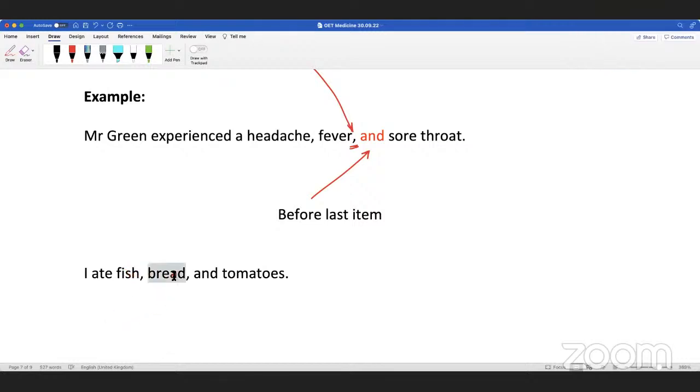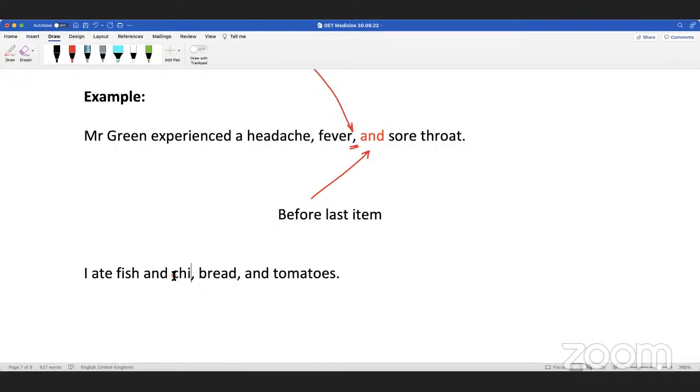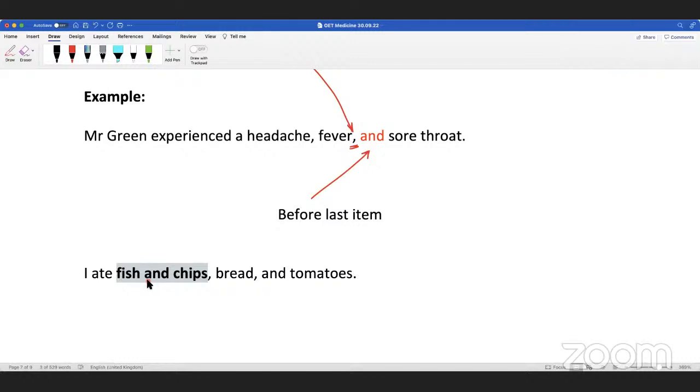Yes. What about if I say this? Fish and chips. Is that okay? Yes, it's okay, because these two always come together. One compound item, right? It's a compound noun, exactly.